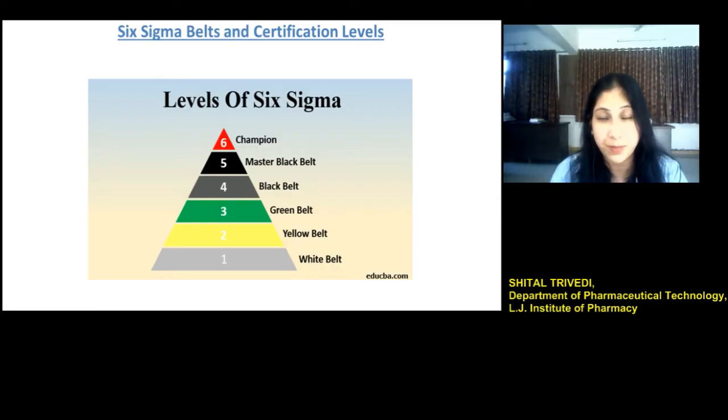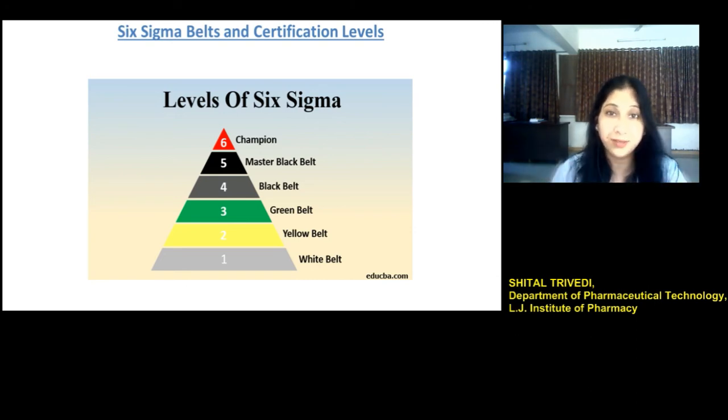The Six Sigma concept is now widely adopted throughout the world by different organizations. And Six Sigma is itself an industry which provides training, consultation and certification. So let's see the different certification levels or Six Sigma belts. Starting from the first base level, that is the white belts, and this certification demonstrates that people have introductory knowledge regarding the fundamental concepts of Six Sigma.